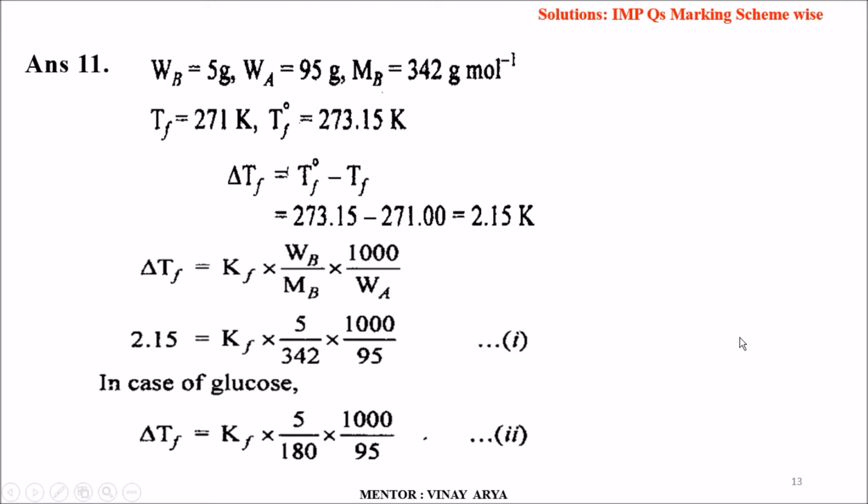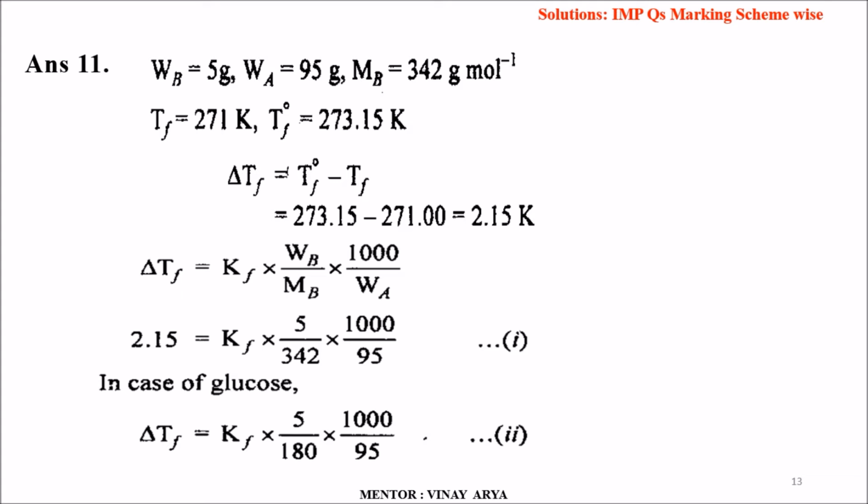Now over here, WB is 5 grams, WA is 95 grams, MB is 342, and TF is 271 Kelvin, while T0F is 273.15 Kelvin.